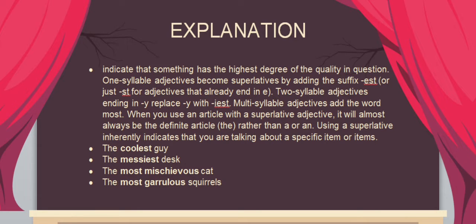Examples: the coolest guy, the messiest desk, the most mischievous cat, the most gallivanting squirrels. So if you know the examples, you can add st or iest at the end of the word, and if there are multiple syllables you can add most.